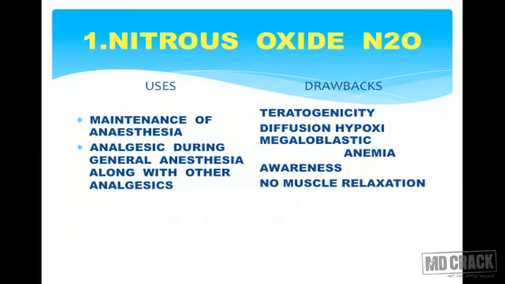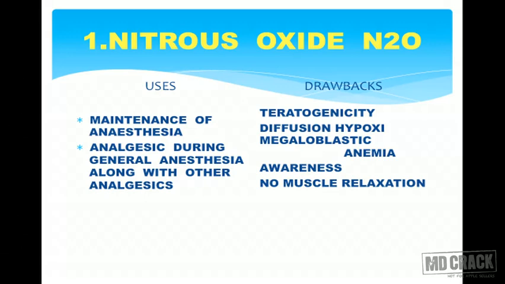Now coming back to uses, I have grouped it into uses and drawbacks in a chart so that it will be very easy for you to memorize the things. As you can see on the slide, nitrous oxide is used to maintain anesthesia, that is, for maintenance of anesthesia. It is also used as an analgesic during general anesthesia along with other analgesics like opioids and others.